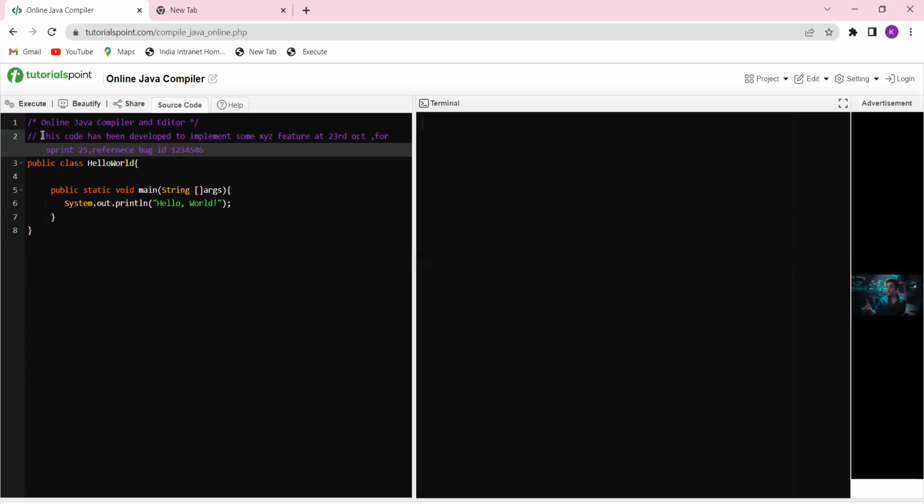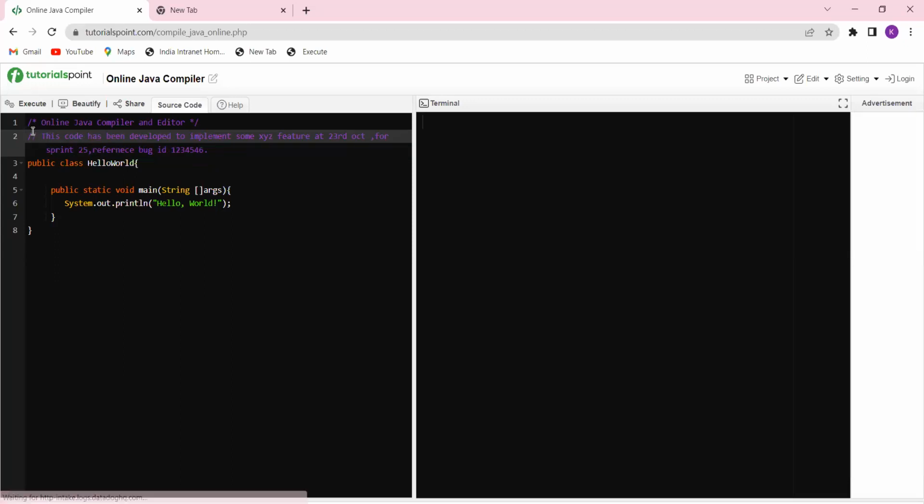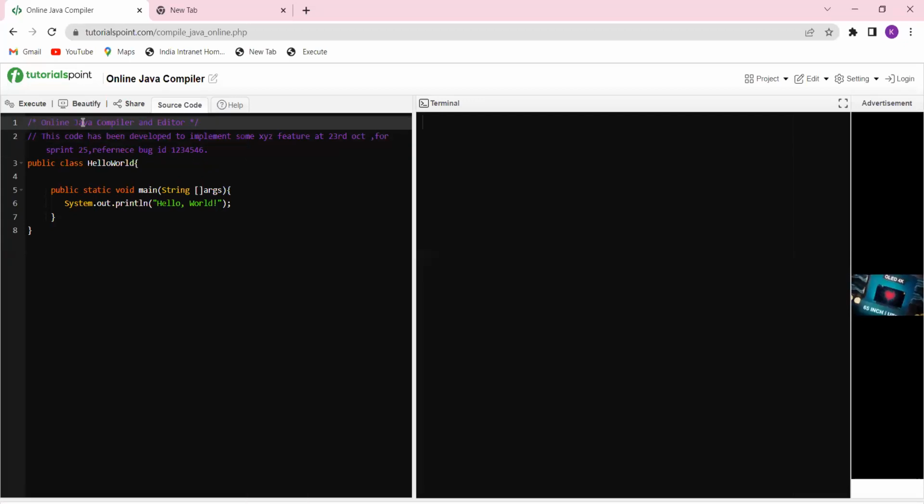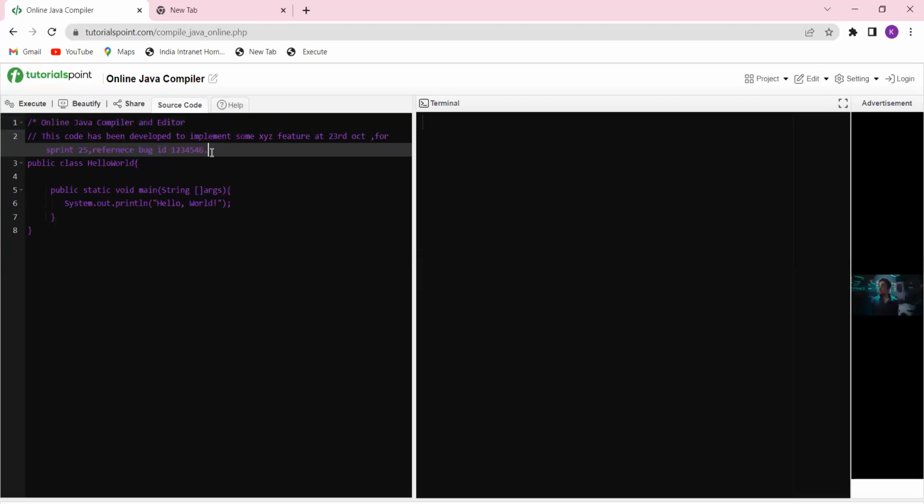Whatever the common code, common language you can write in this documentation section. There is no need to write any such thing, only the proper matter should be written in this. We can write normal language also here, but the representation here should be slash star. If you want to give a one line or a group of lines also, I remove this here, see, all of it becomes documentation, because we need to end it with this. Then these will all be the documentation section.